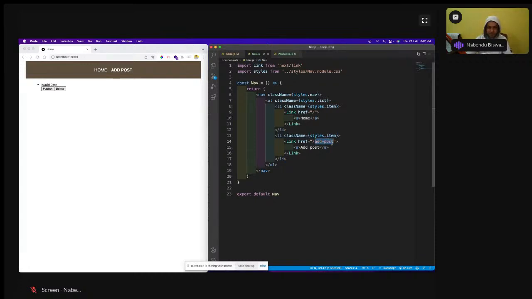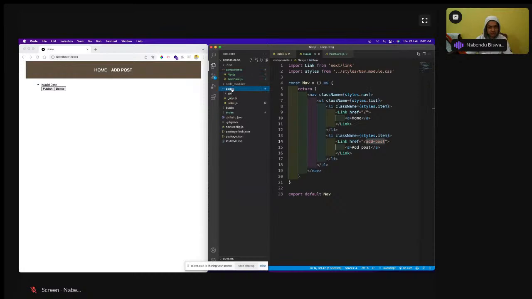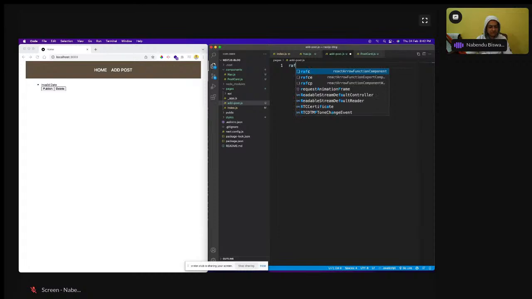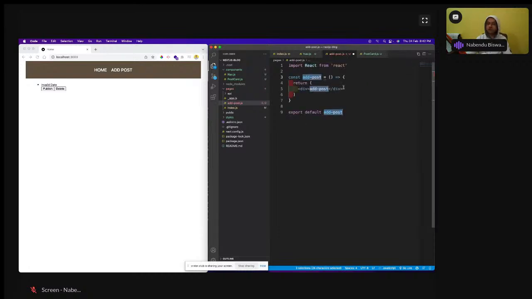Okay, so I'll go here in the pages, and here I'll create addpost.js, addpost.js I'll do, and let us have something here for now. Okay, so again RAFCE, but this will not have the name add post. See, React will not even allow us to use this add post name like this. So I will have to have AddPost, so that is a much better name also, AddPost, and this I will do, and this I will do, AddPost.